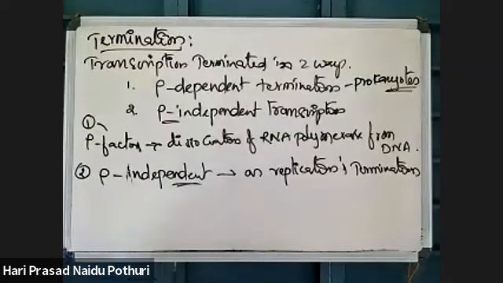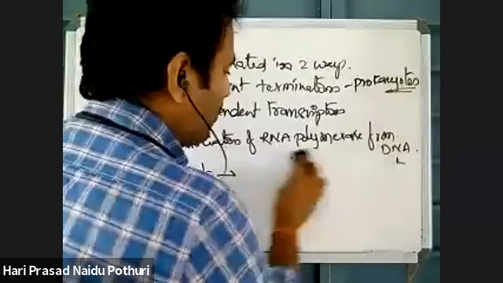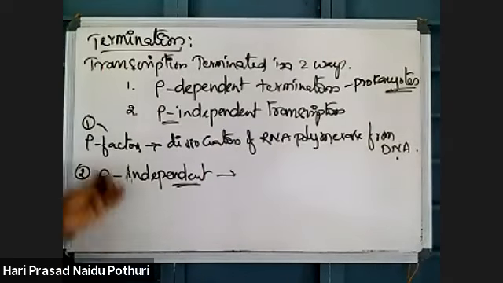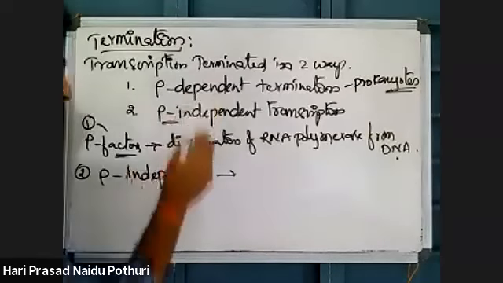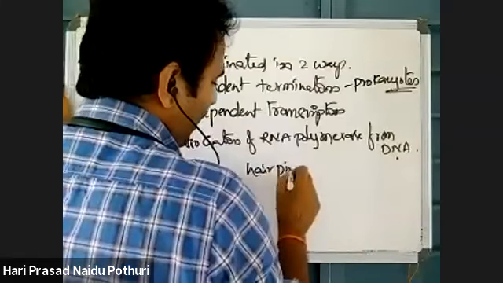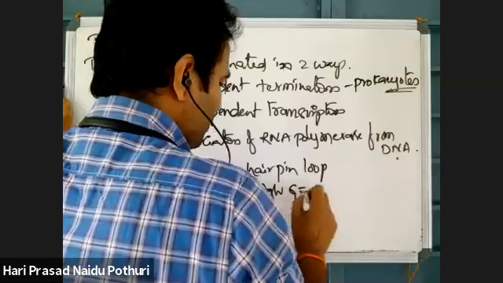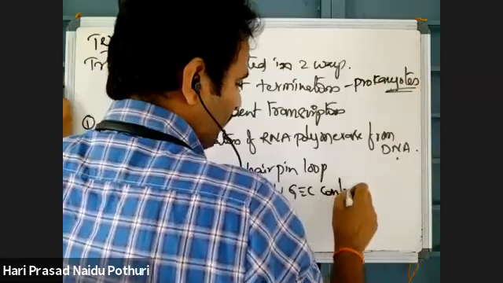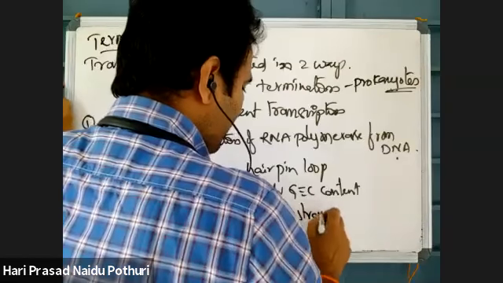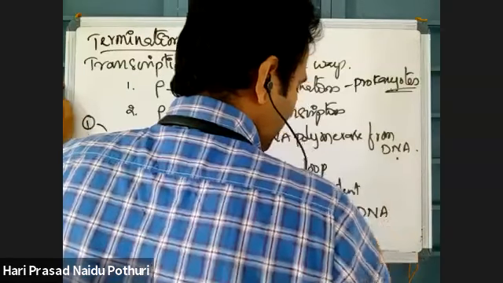Write that point, if you write this again, you will get confused. Rho dependent means Rho factor causes separation of RNA polymerase from DNA. Rho independent means it may be due to hairpin loops, high GC content, or single-stranded ends on DNA.